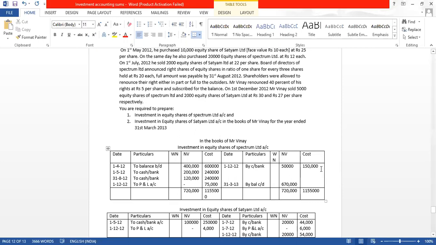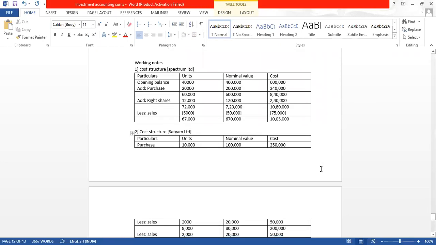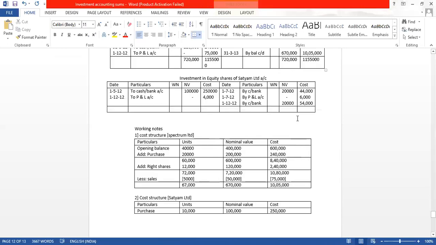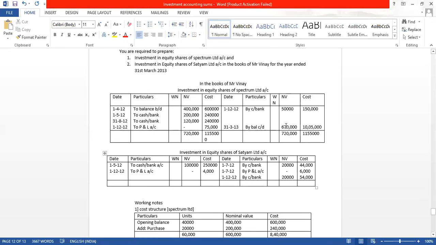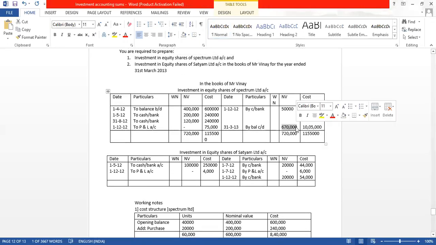And from 11,55,000, minus 1,50,000, we get 10,05,000. Check whether this is tallying with the cost structure. Yes, here also it is the same. 6,70,000 and 10,05,000, ये इसके साथ इधर टैली हो रहा है.